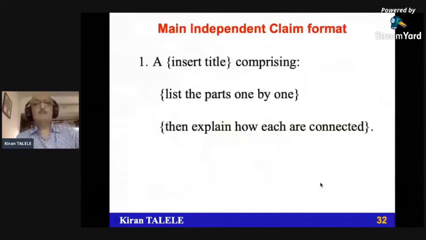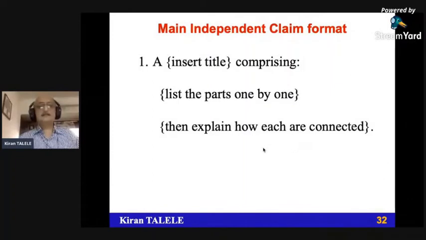So normally main independent claim format starts with the title here, title of your invention. This is the function comprising the list of the part or elements of your claim, and then how these are connected to each other. That is called means by which they are connected, the means by which they are interface. We'll take one example. I just want to take this sample example.